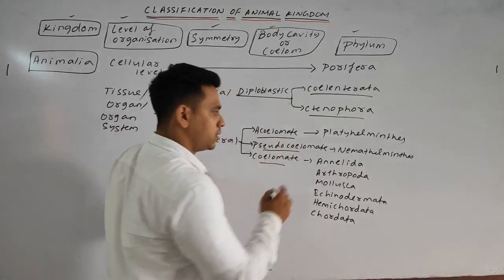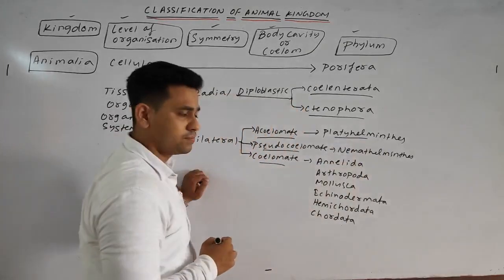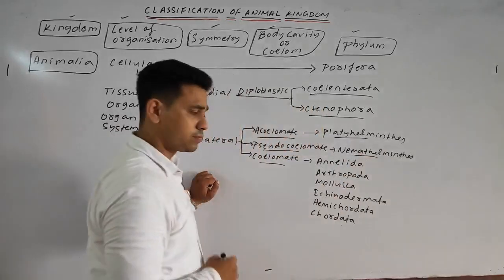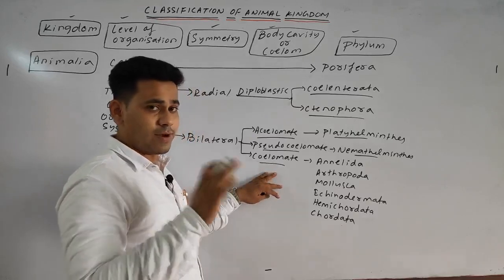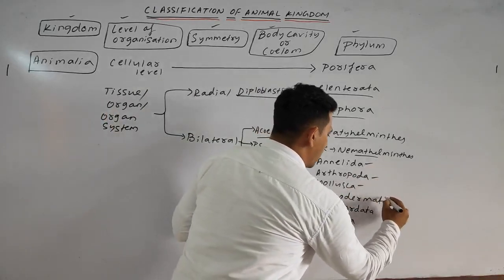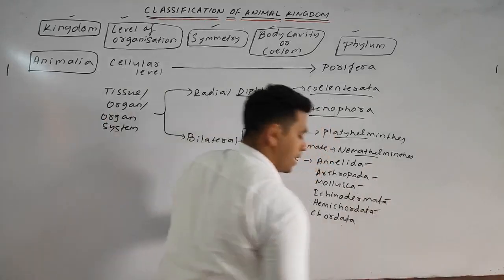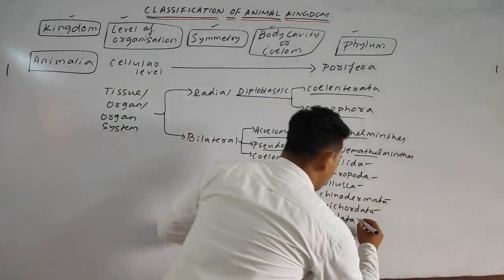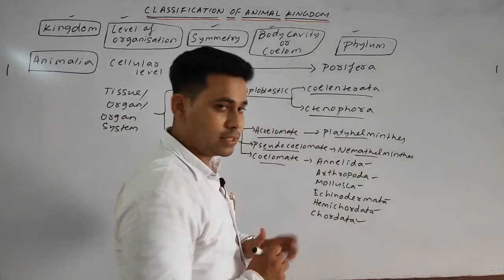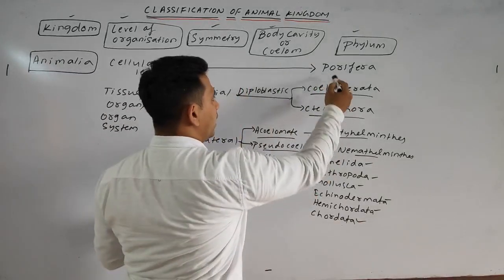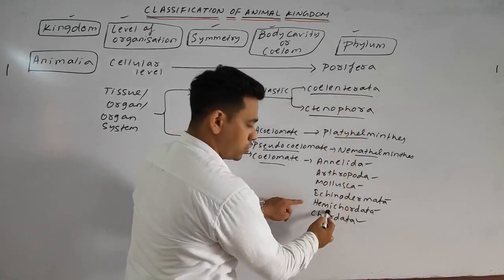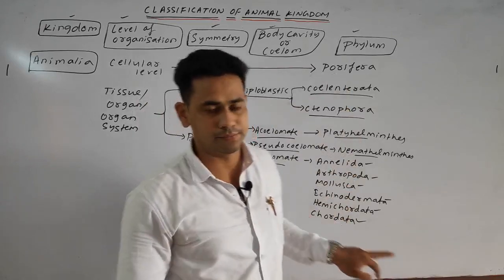Under the acoelomate comes the phylum Platyhelminthes. Under the pseudocoelomate comes the phylum Nemathelminthes. Whereas under the coelomate come all the other phyla, such as Annelida, Arthropoda, Mollusca, Echinodermata, Hemichordata, and lastly obviously the Chordata. So you can see all the 10 phyla of the non-Chordata: 1, 2, 3, 4, 5, 6, 7, 8, 9, 10, and the Chordata phylum.